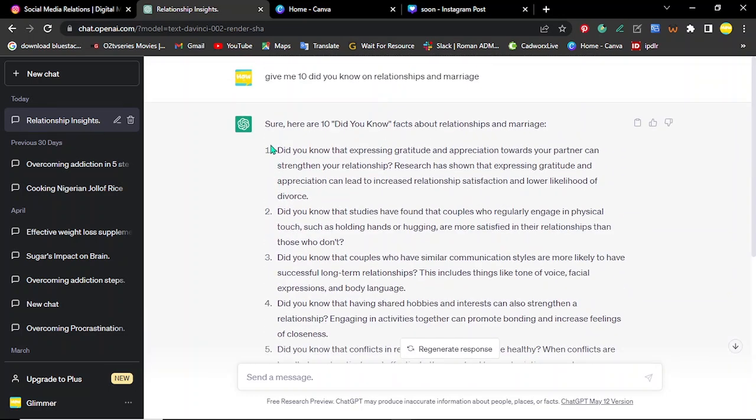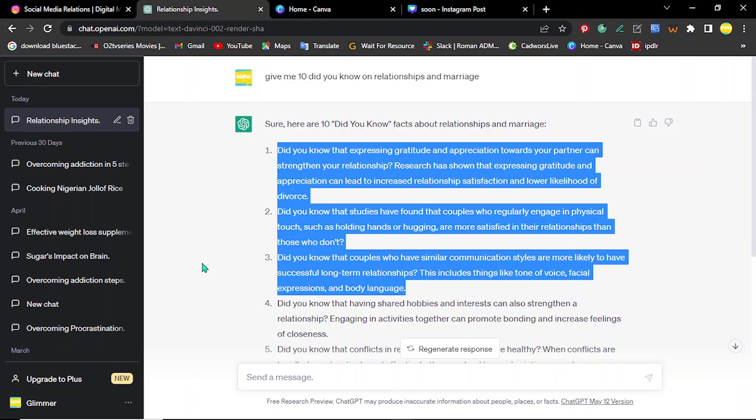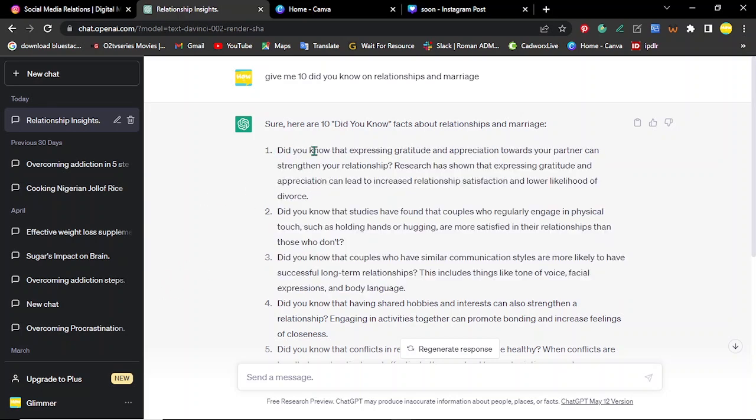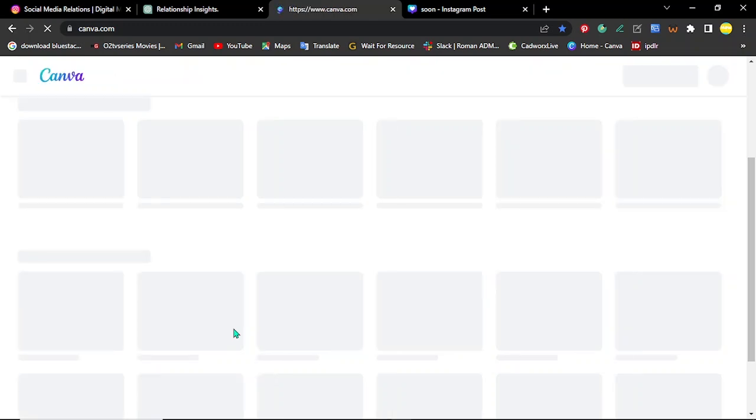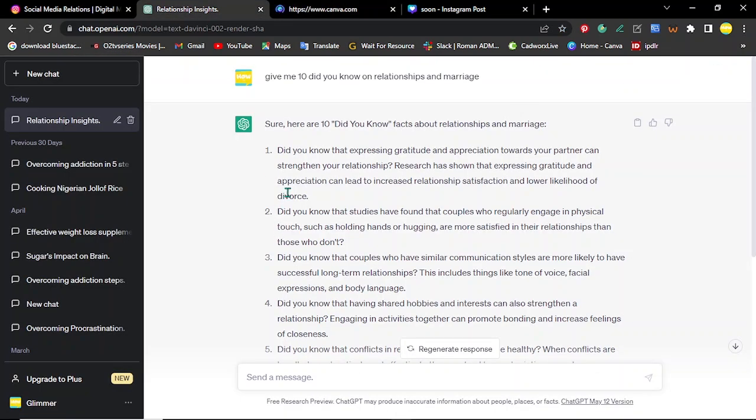So you can decide to post like 3 in a day, and just be like, okay, I'm going to copy and paste this. So you're going to copy this, then you go to Canva, then you're going to design them the best way you want it. You cannot even post it like that, so you need to copy this thing.